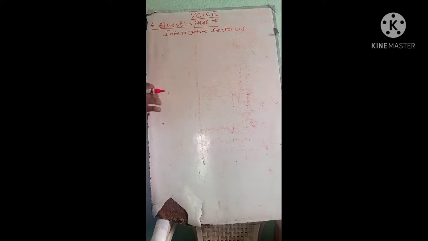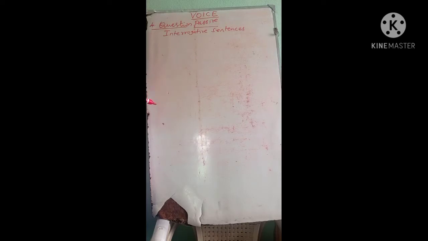Let me teach one by one. WH questions are those where the question starts with WH words like what, when, where, why, who, whom. Yes or no questions, the other type, are called polar questions. A polar question is one that starts with an auxiliary verb, that is be form, do form, have form and modals.